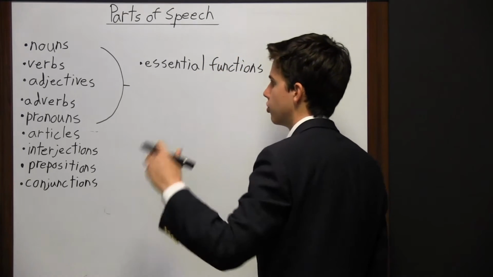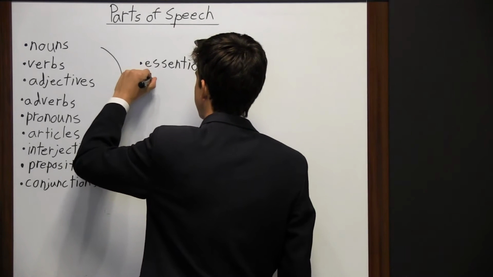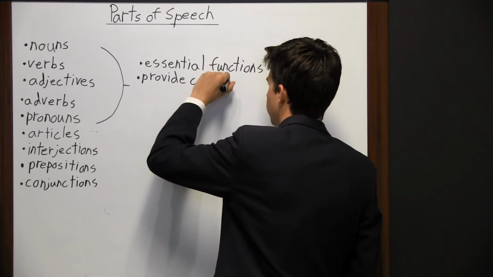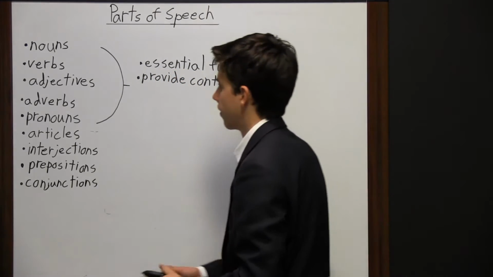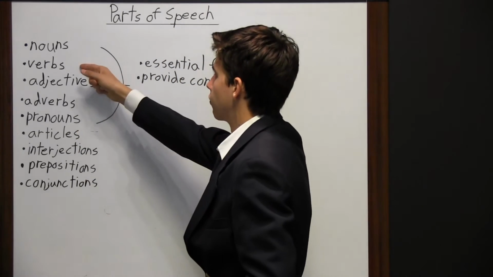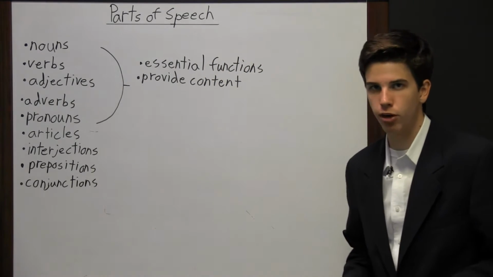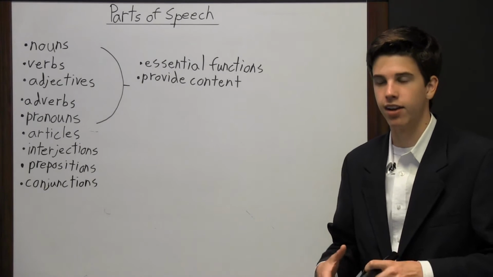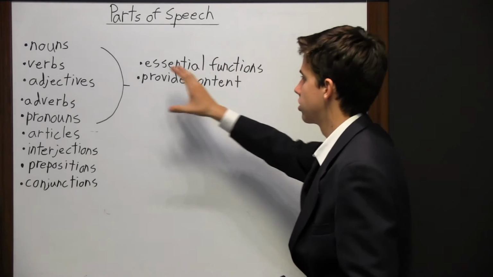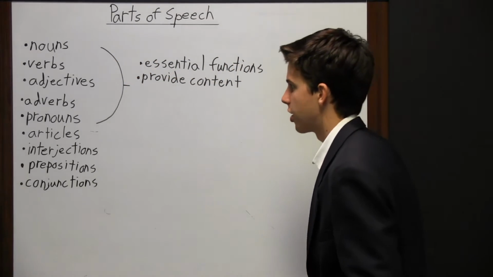In addition to performing essential functions, they also provide content. So they give the sentence its content, which makes sense because you have the nouns and pronouns, which act as subjects, and then you have your verbs, which obviously act as verbs in the sentence. In every sentence, you need a subject and a verb, which gives you the topic of the sentence, and then the verb tells more about that topic. And so you can understand how these parts of speech right here perform essential functions and provide content.